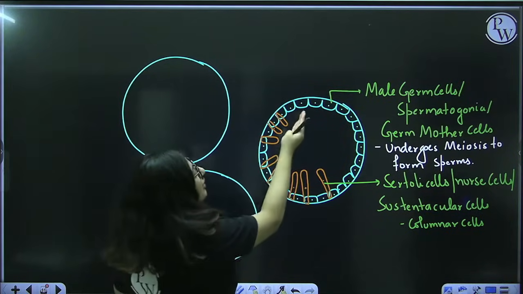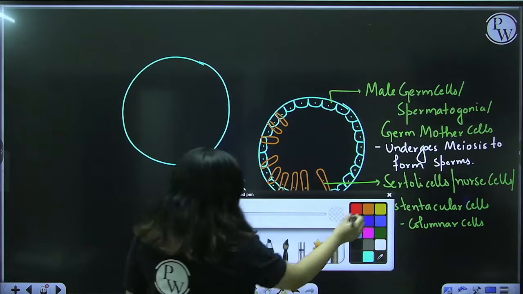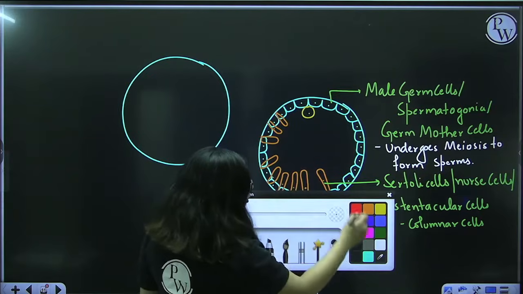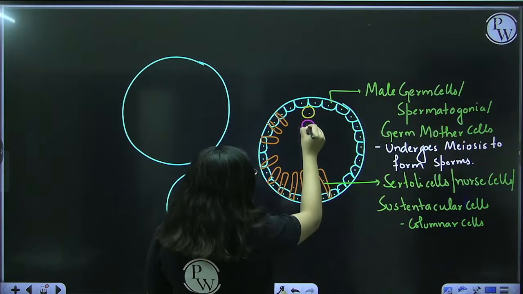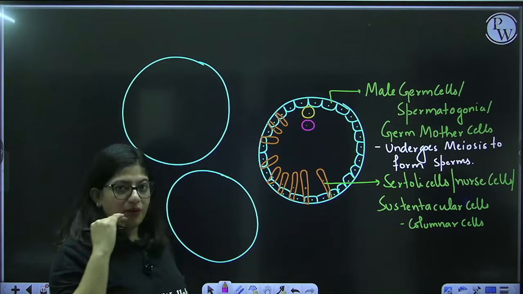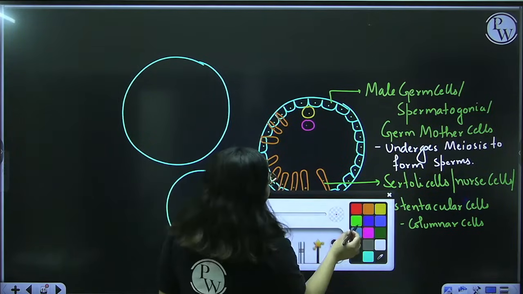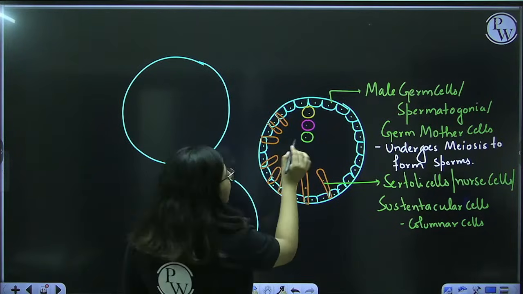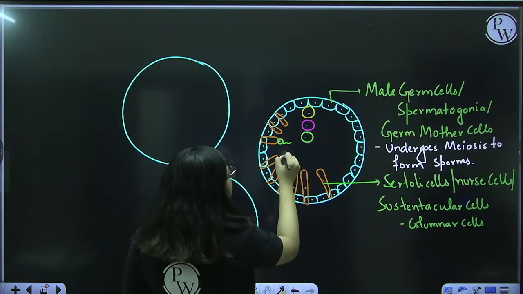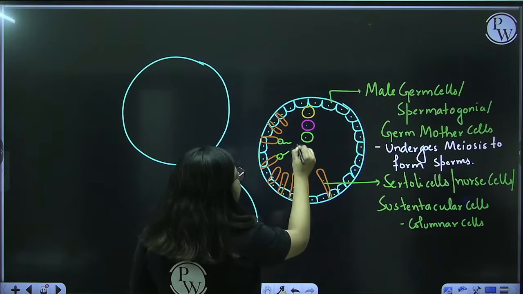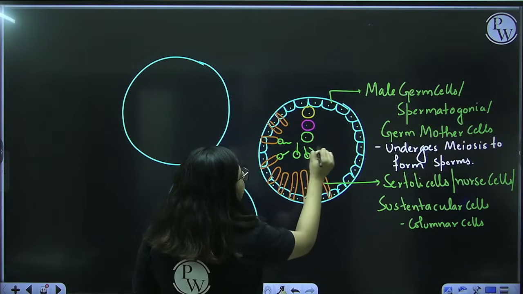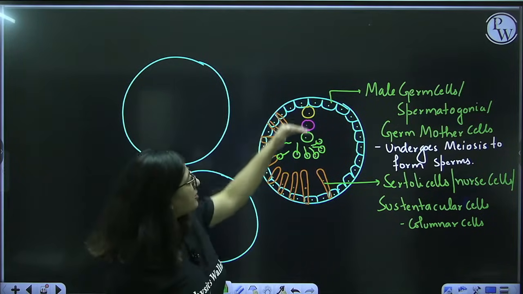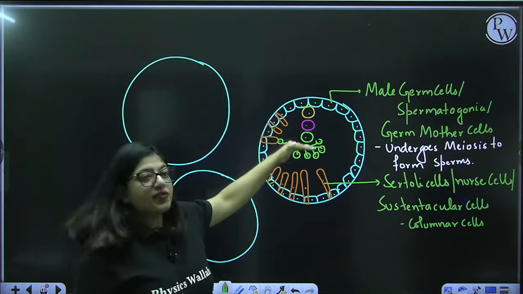When the male germ cell undergoes meiosis, it will form a primary spermatocyte, and then it will undergo second meiosis to form another type of cell, and then it will form another type of cell known as spermatid, and then it will form sperms like this, which are present in the lumen portion. So, male germ cell to sperm, different stages of cells they move through, right?